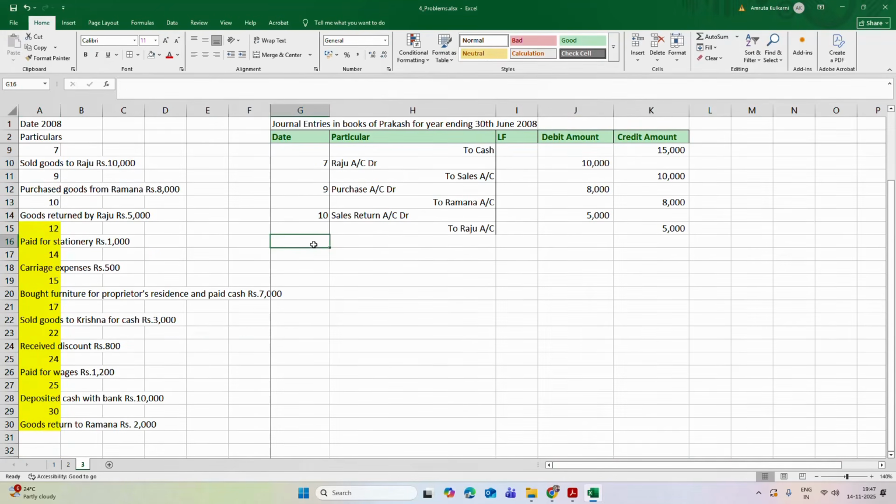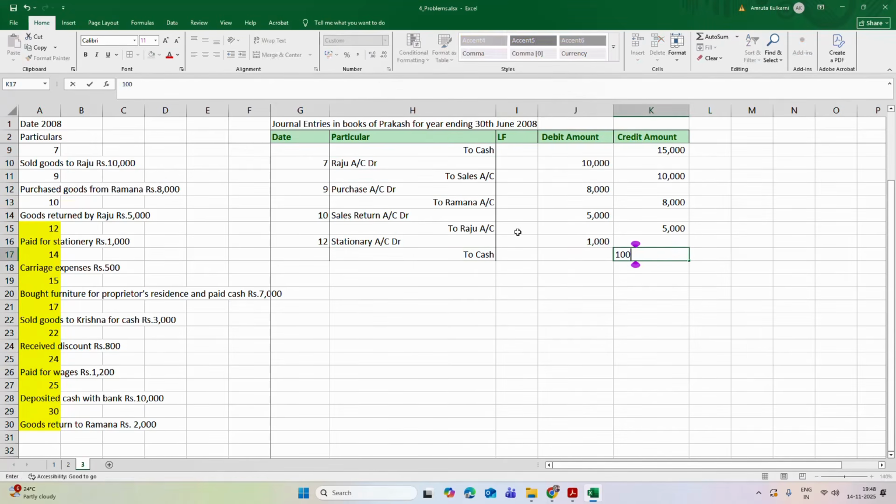Now on 12th of Jan, paid for stationery rupees 1,000. So stationery account is to be debited. Sorry, it's 1,000 and he has paid by cash. So to cash account 1,000.